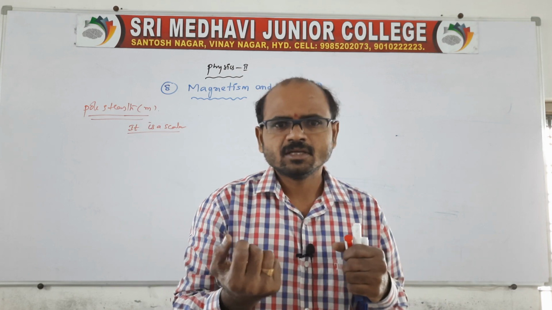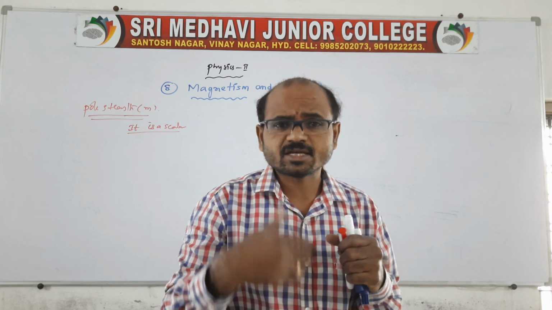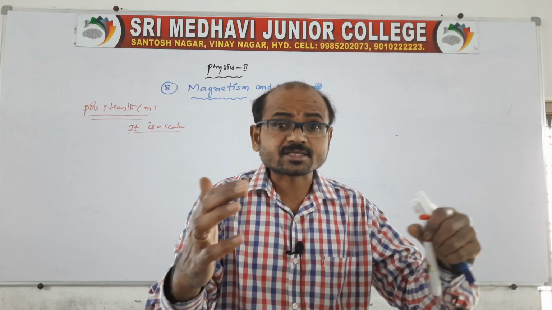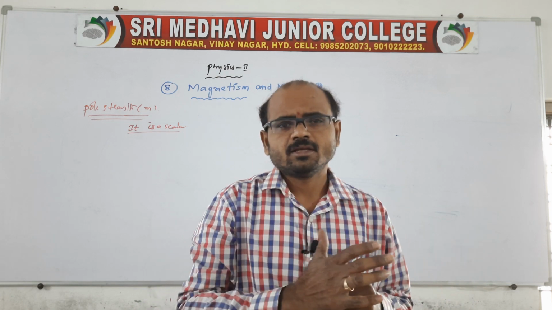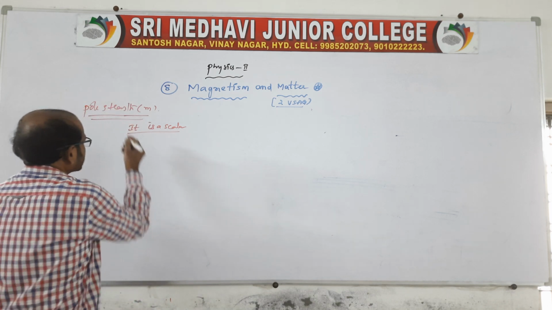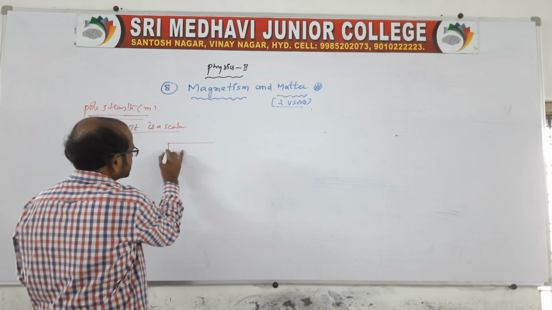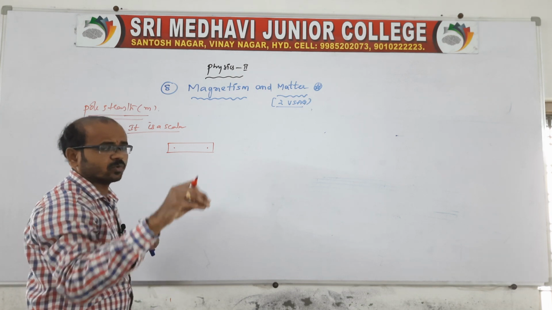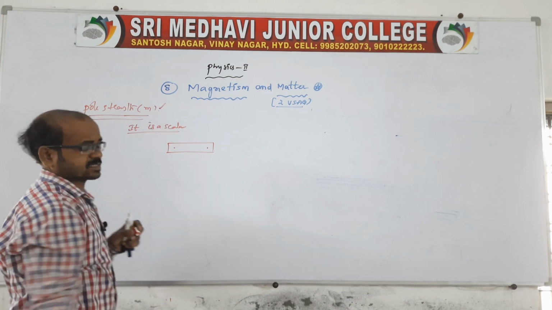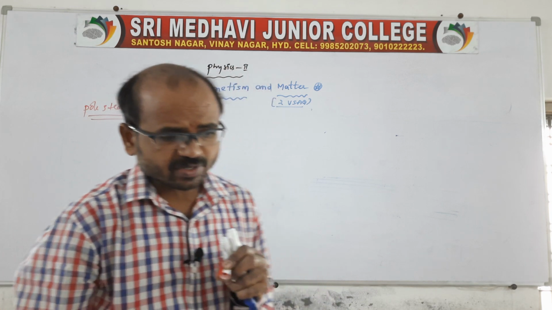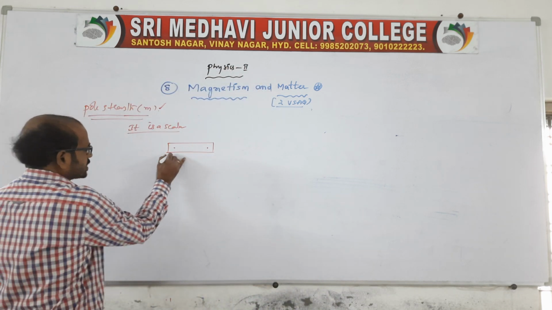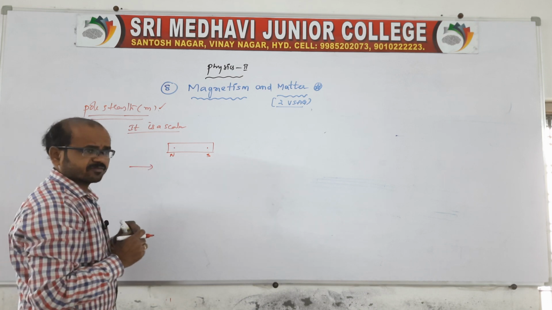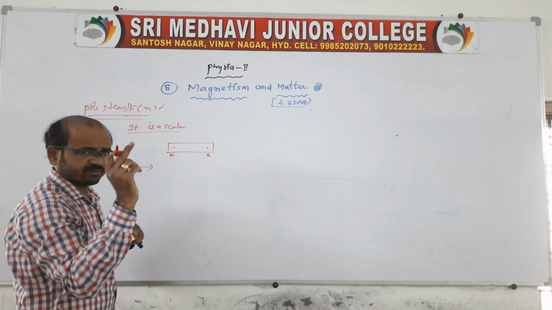Of course, strength. I have a strength: I can take classes, and students can sit from morning 8 to evening 5. That is the strength, that is the capability. Like that, take the magnetic pole strength. Pole strength is nothing but the ability to attract or repel another magnetic pole. And here, it is a north pole and it is a south pole. Like in the case of charges, we have a positive charge and a negative charge.